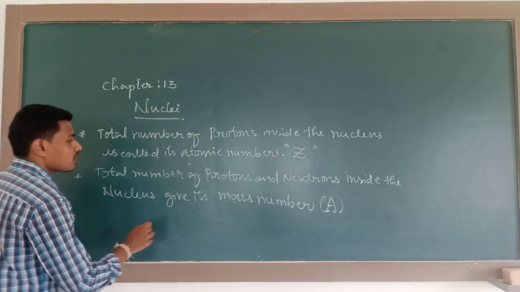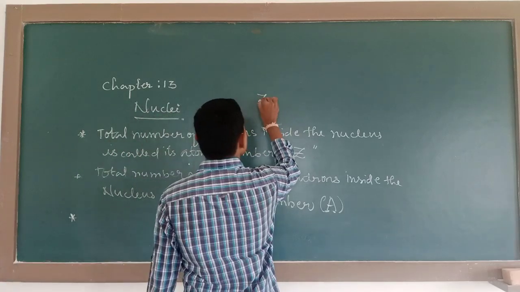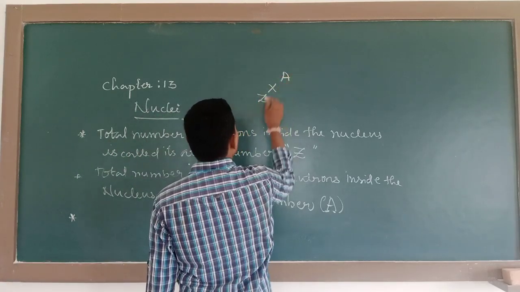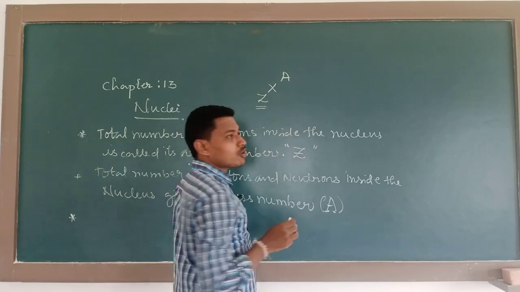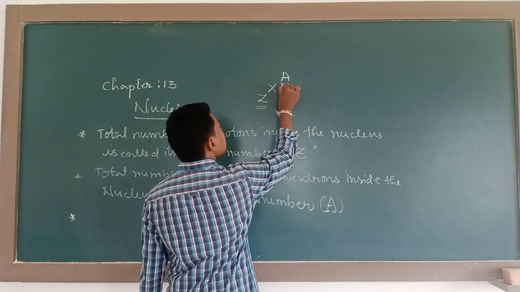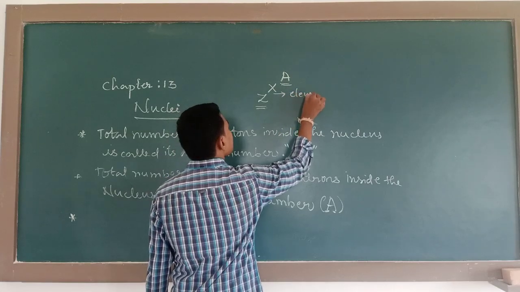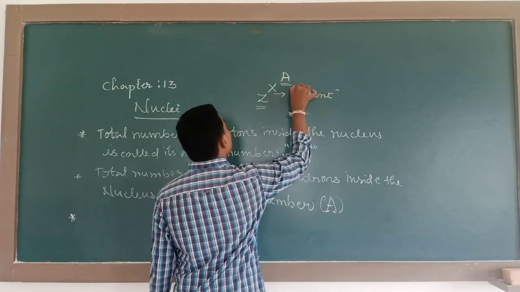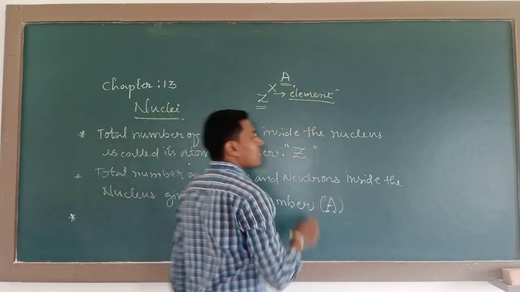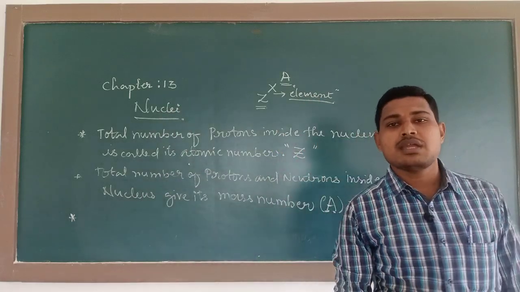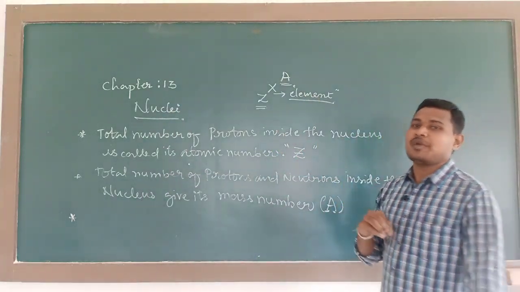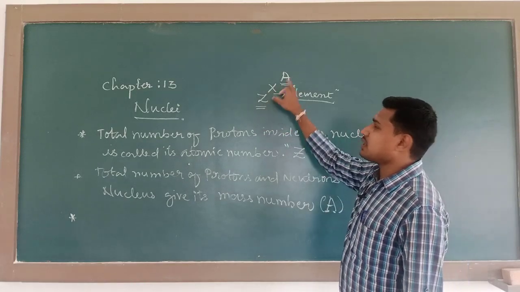The representation is ZXA, where Z represents atomic number, A represents mass number, and X is the element, the nucleus of that particular element.